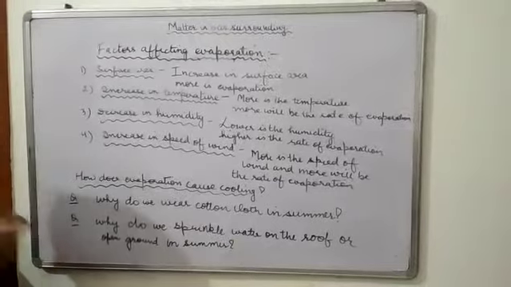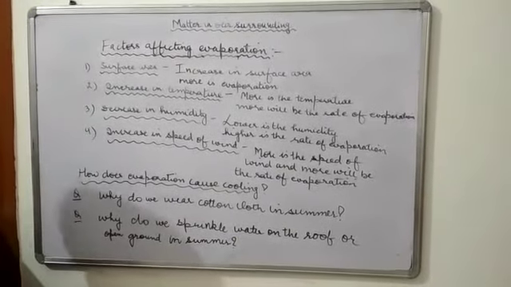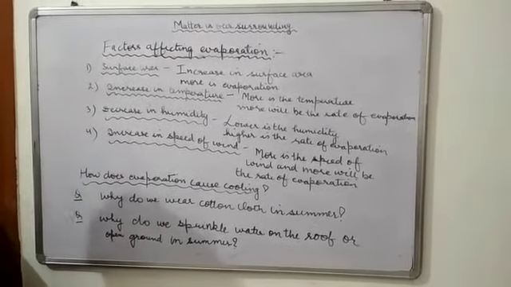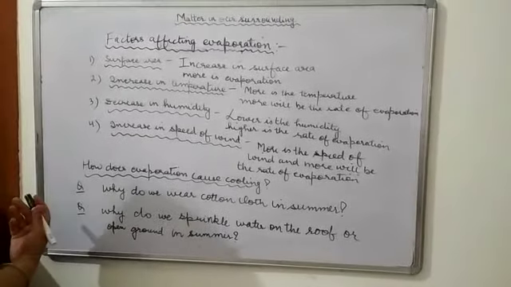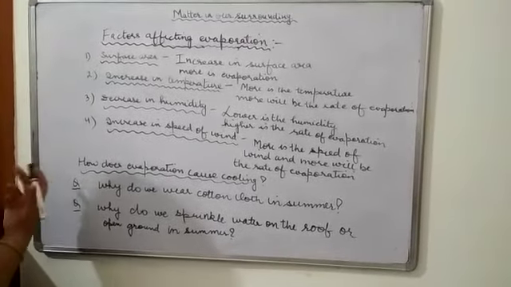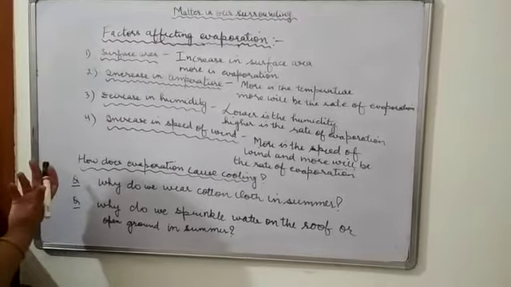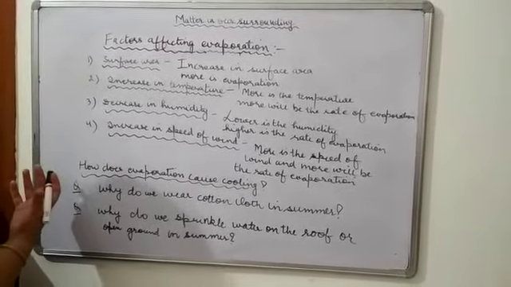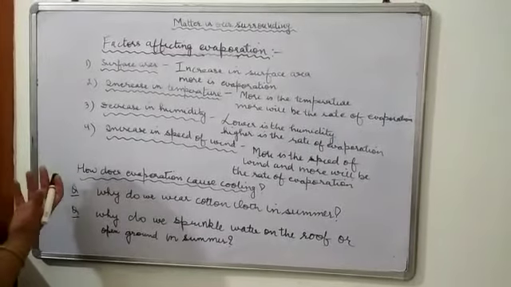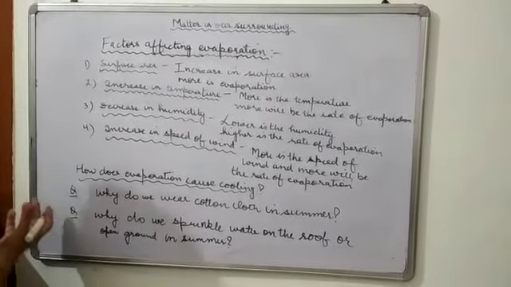Next is, how does evaporation cause cooling? Whenever evaporation takes place, the cooling effect takes place. For example, take the example of a tree. When it is very hot and you come under a tree, you feel cool. How? You know that trees keep on evaporating.